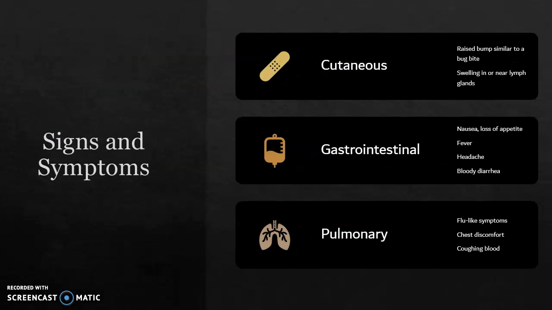Signs and symptoms. Anthrax infections can present in 3 ways. Cutaneous infection presents as a raised bump similar to a bug bite and inflamed lymph nodes. Gastrointestinal infection causes nausea, loss of appetite, fever, headache, and bloody diarrhea in the most extreme cases. Pulmonary infection starts as flu-like symptoms and has chest discomfort and coughing up blood in the most severe.